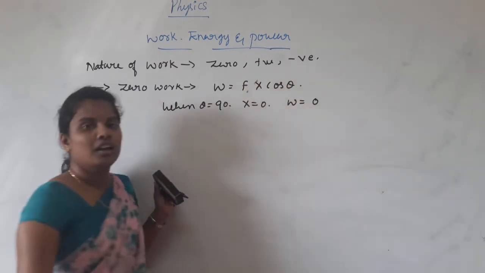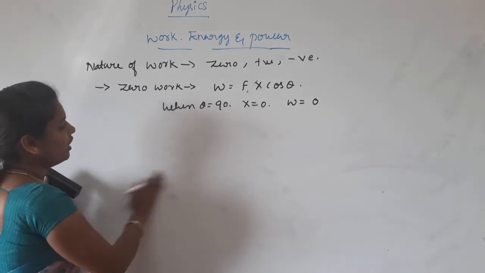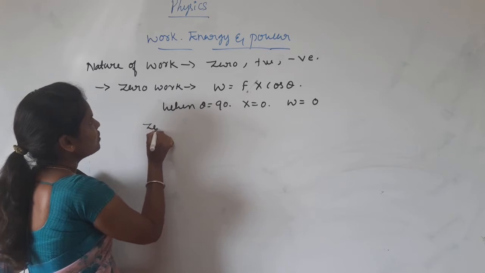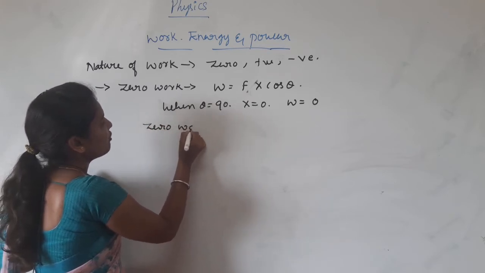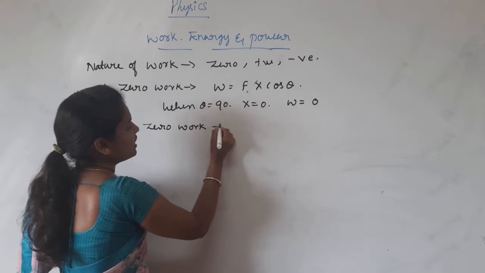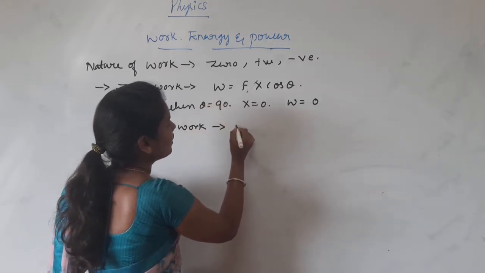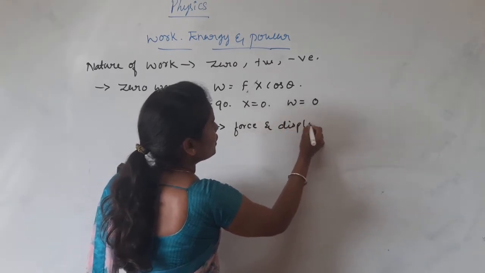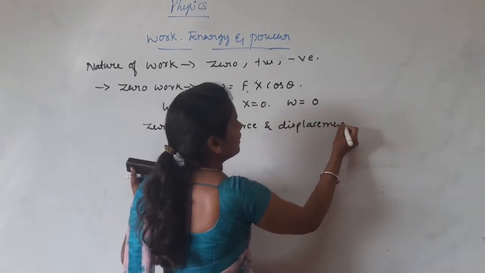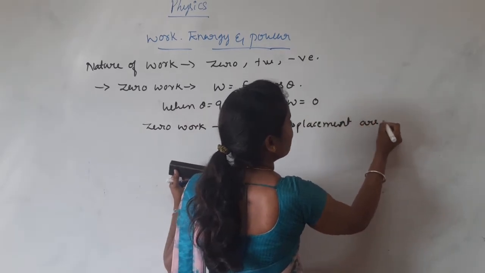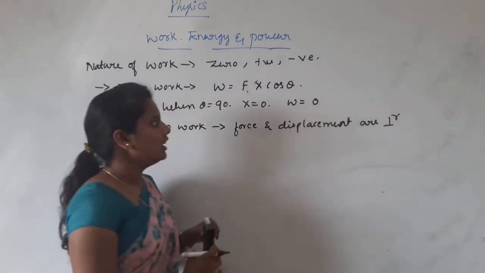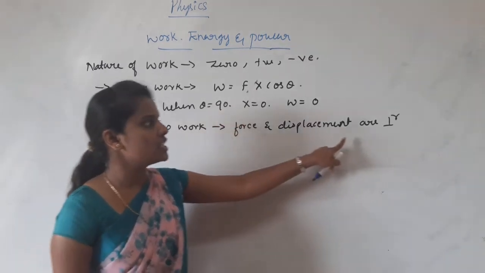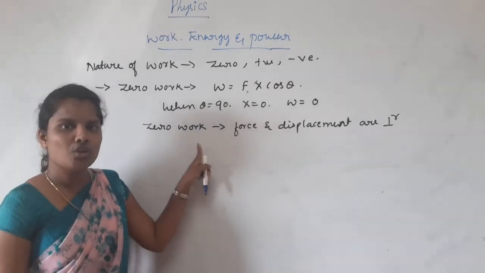Therefore, work is 0. In this situation, zero work means the force and displacement are mutually perpendicular to each other. Then we get zero work.